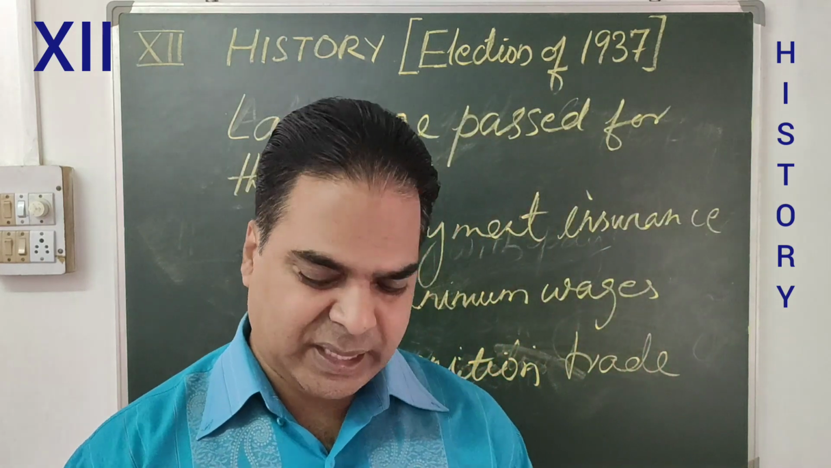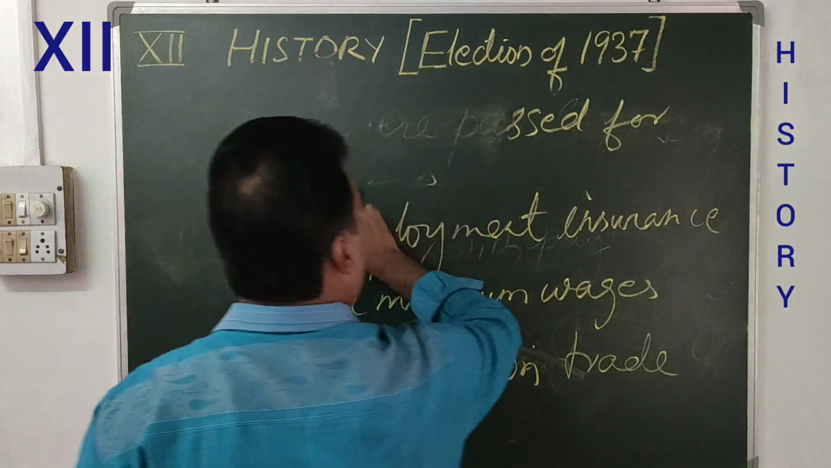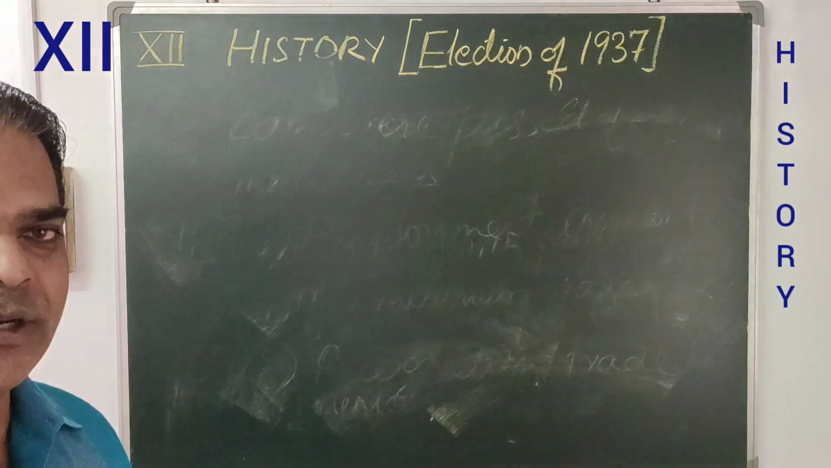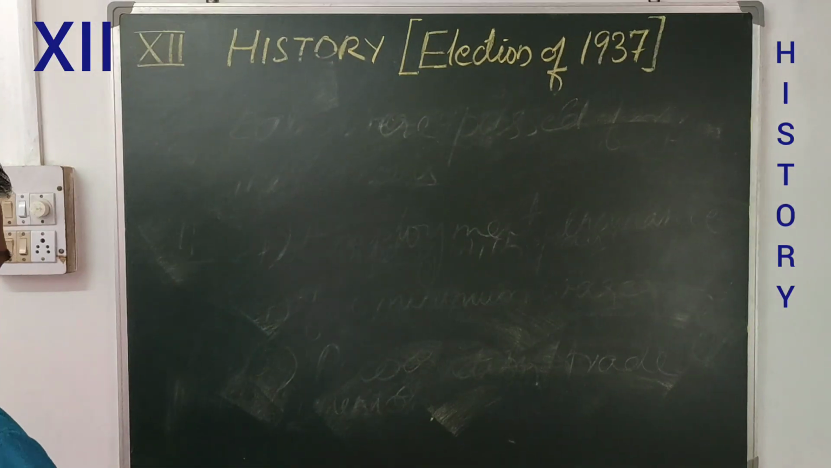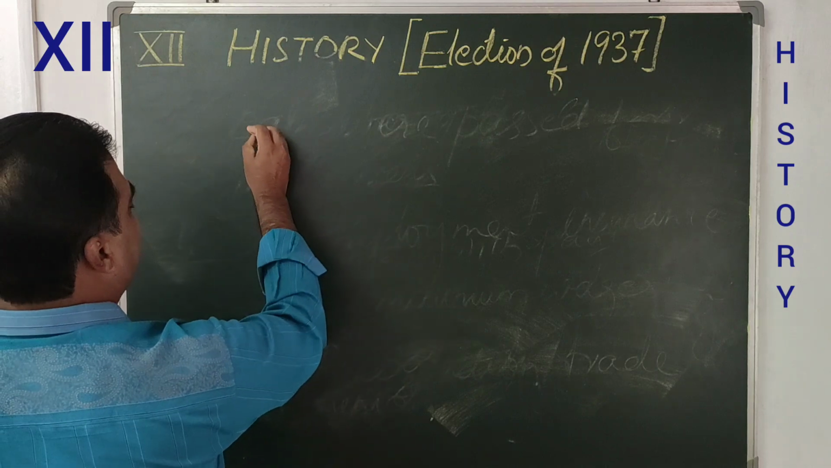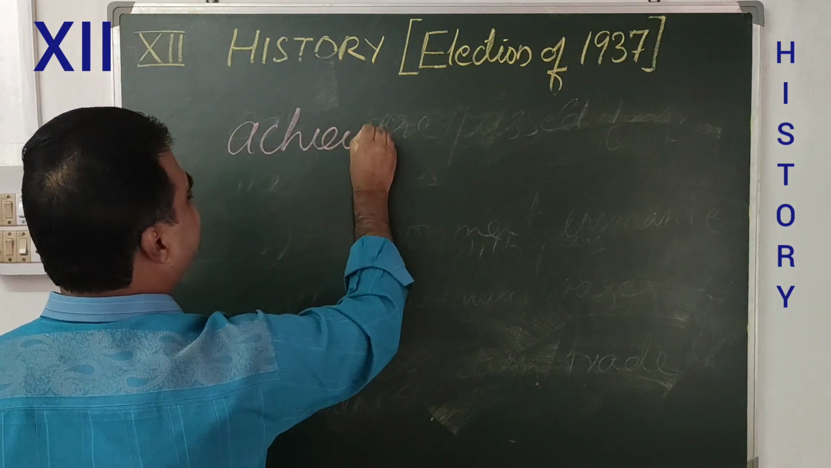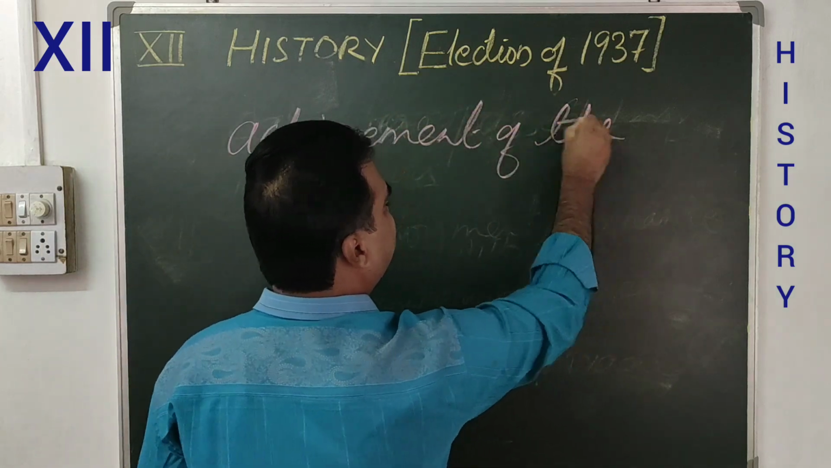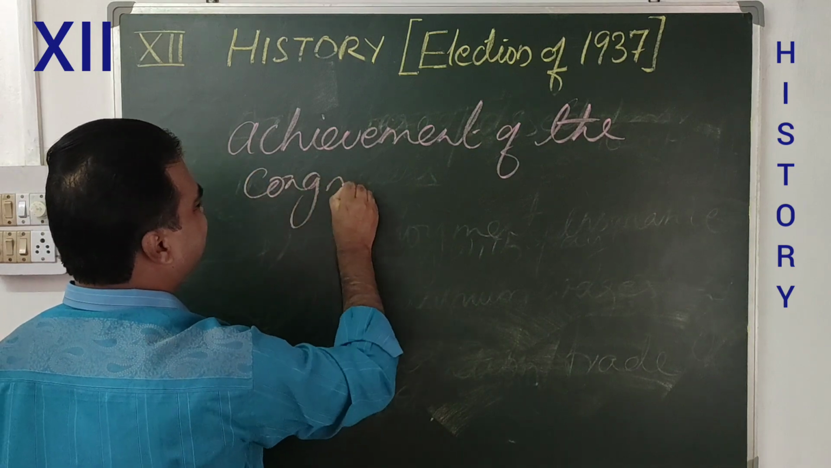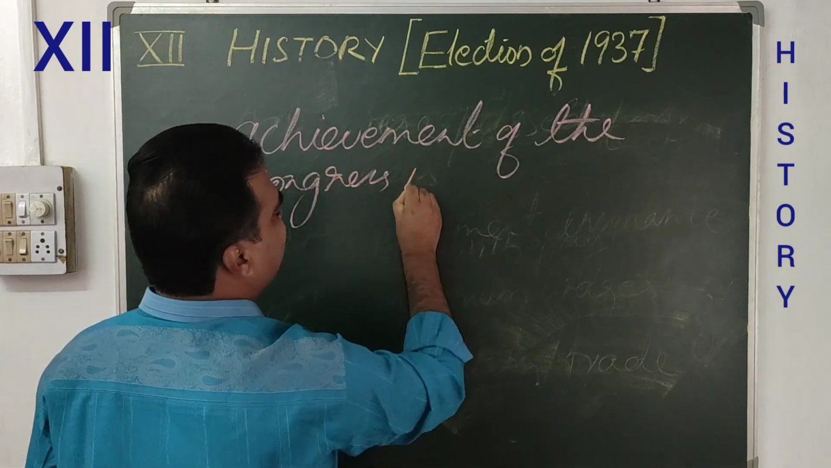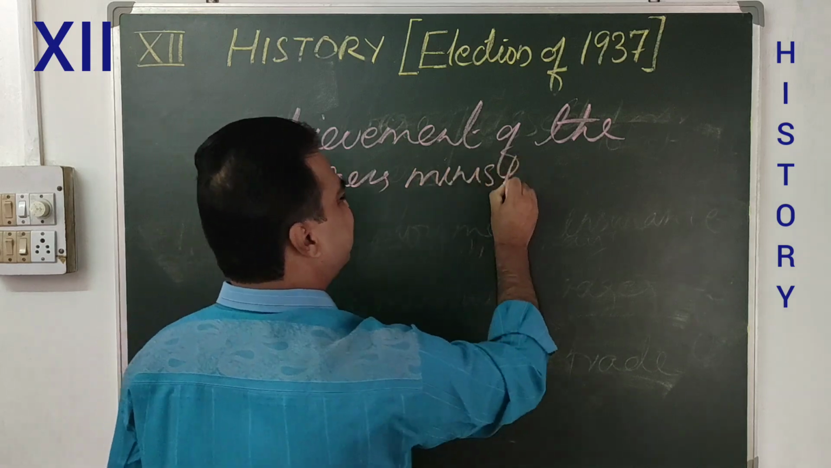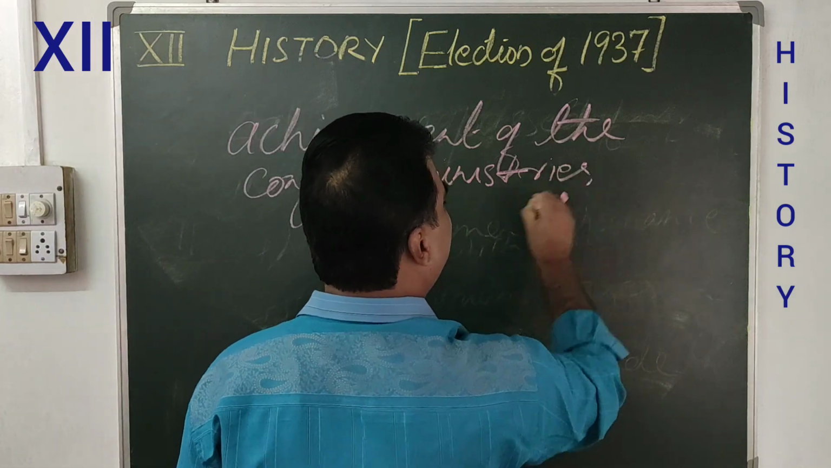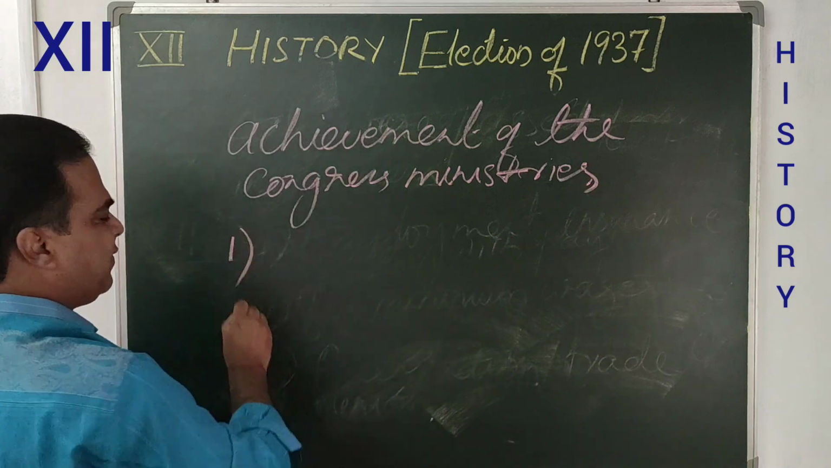Number one, Congress ministers became successful. What were the achievements of the Congress? Let me tell you one by one. What were the achievements of the Congress ministries? Did they achieve anything?